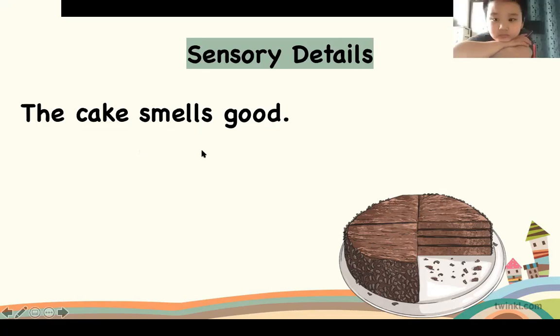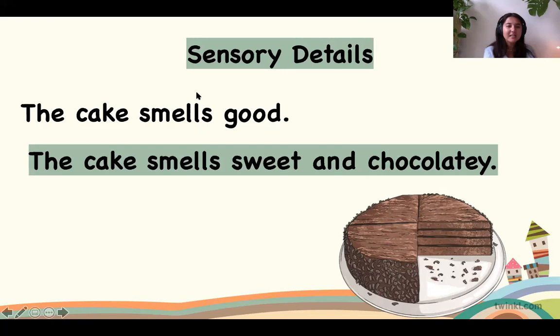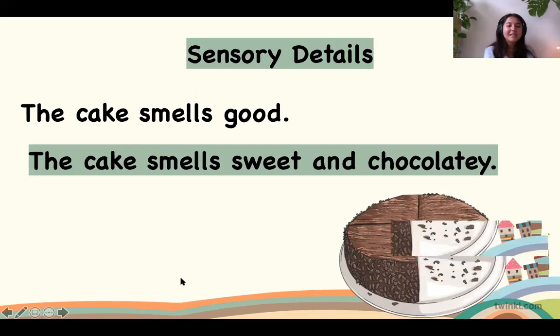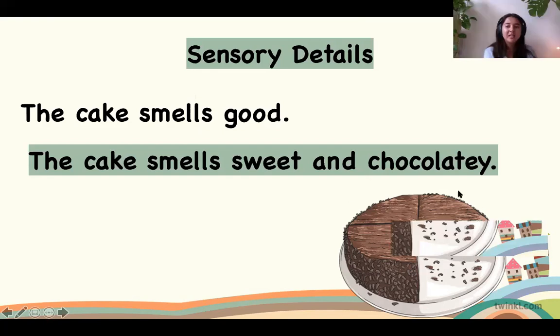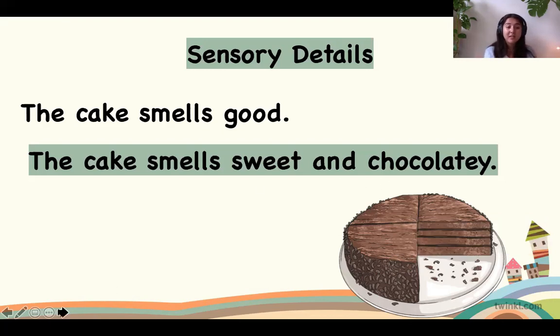Chocolate. Good job. So we could say, have a look at this sentence. The cake smells sweet and chocolatey. Now, when I read this sentence, I'm imagining a delicious cake, a delicious chocolate sweet cake. So when I read this sentence, it actually makes me feel a bit hungry. So that's why it's important to include sensory details.